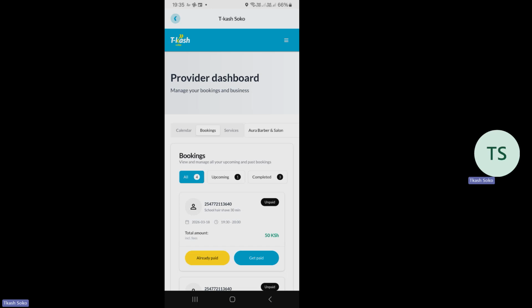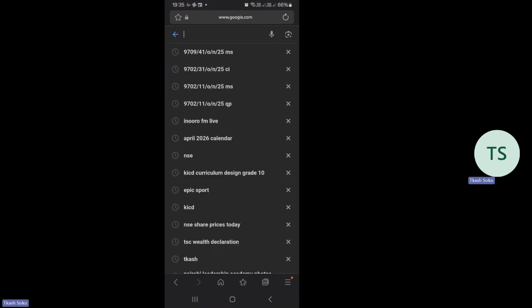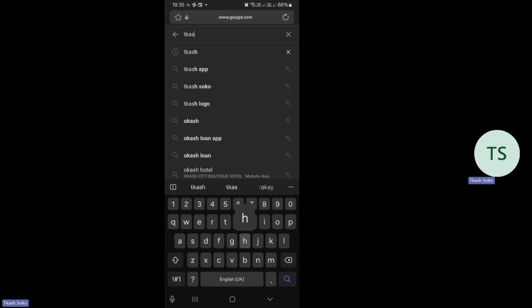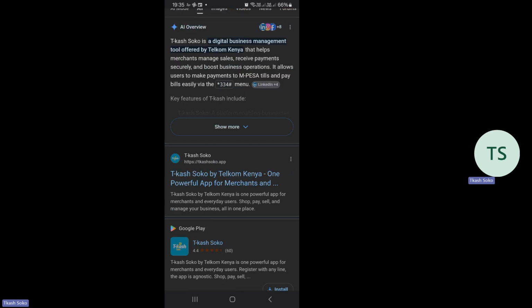So what they do, most of them, they will go to the website, the Tcash Soko website. So I'll just swipe through and go to the Tcash Soko website. So I'm searching on normal Google. So you just Google the Tcash Soko. Then, of course, you don't need the AI overview, but you have to come to the Tcash Soko app. So you press on this second option there. So once I press on it,